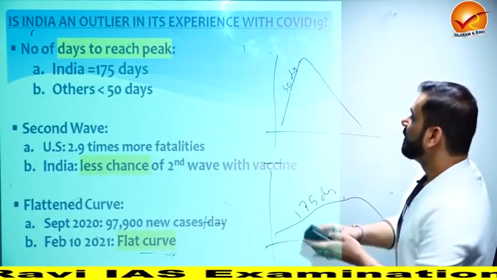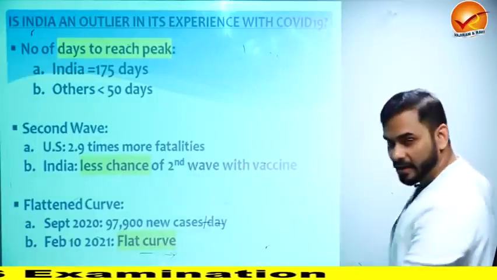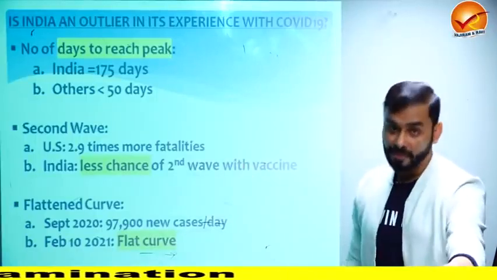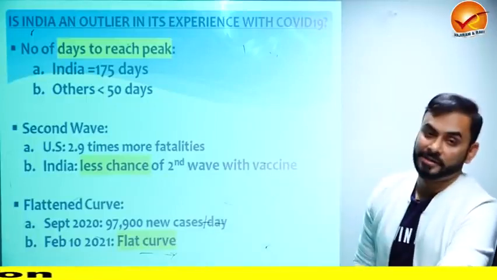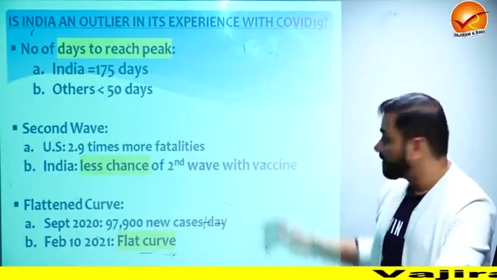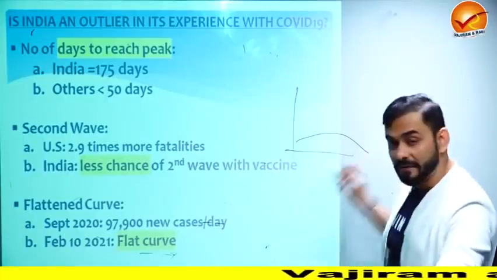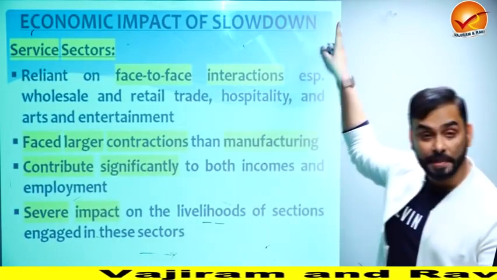Second wave in the US is 3 times more dangerous, but India does not have a chance of a second wave. We might, but currently it doesn't look like it, because we are already vaccinating. Next is flattening the curve. I already gave you this curve, it is flat. That's the next point.